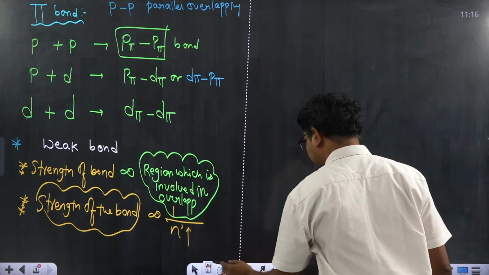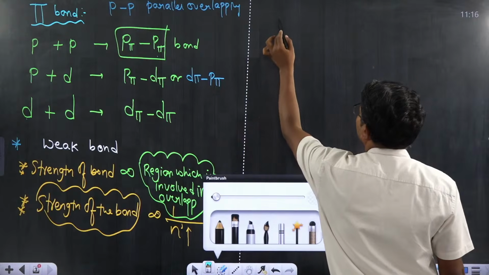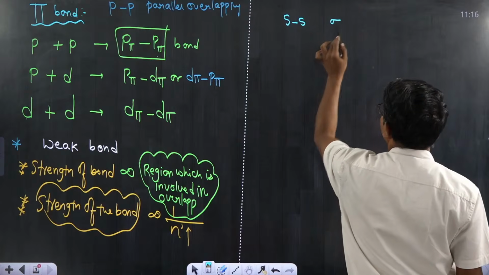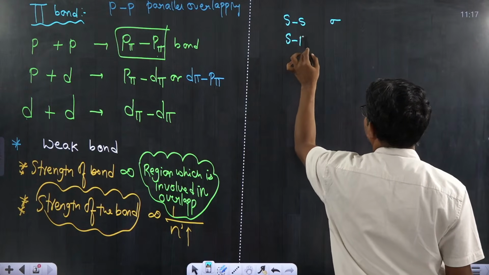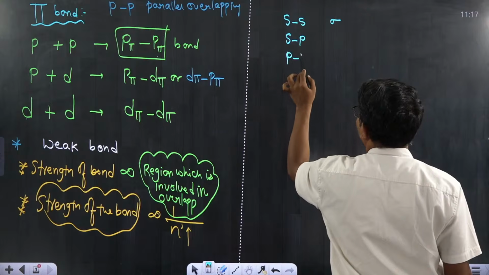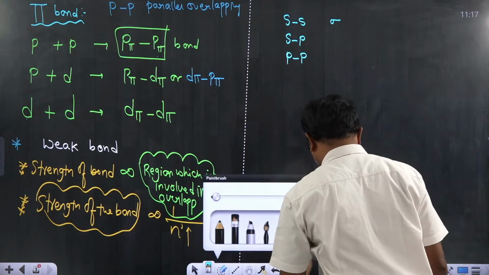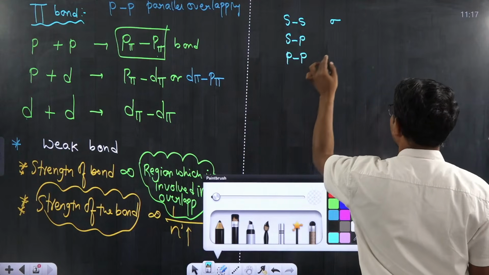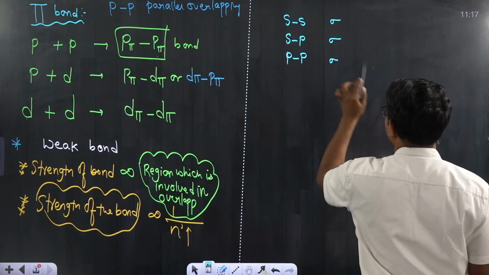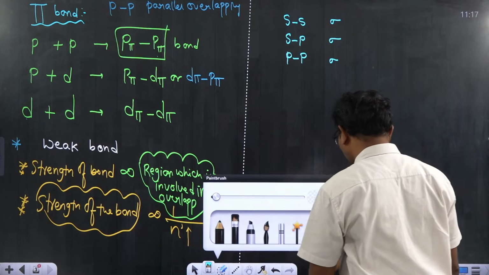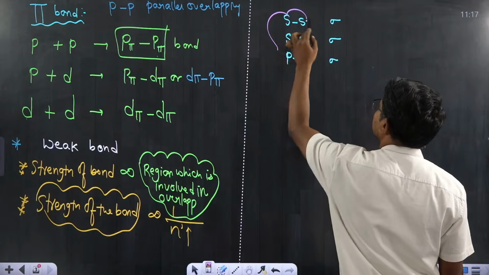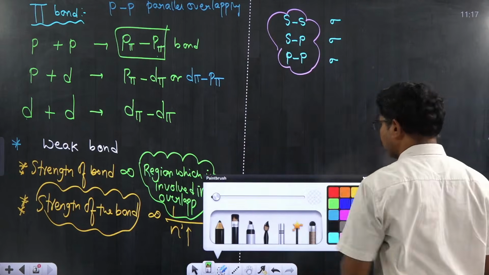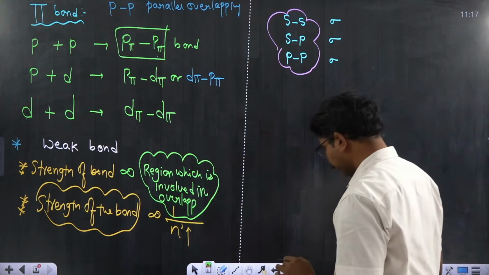If I have given, let's say, SS overlapping, considering sigma bond possibility, SP overlapping, PP overlapping. My dear students, can anyone tell me these three combinations are leading to form a sigma bond, but I need to know which overlapping leads to the strongest sigma bond?